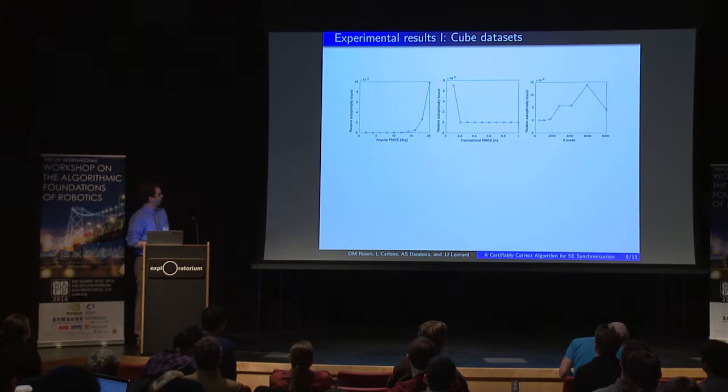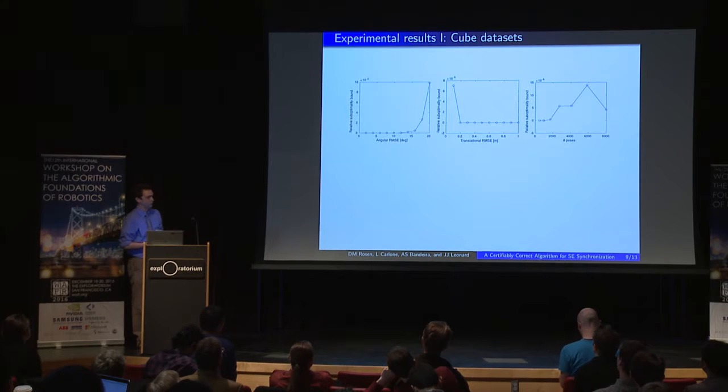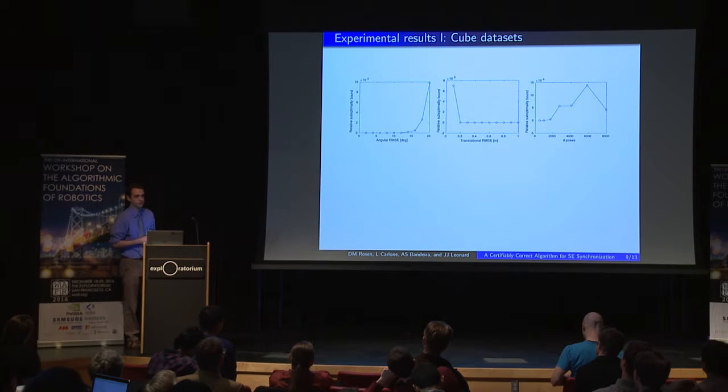Okay, so what this plot is showing is the relative suboptimality bound of the estimates recovered by our method SE-Sync as a function of varying the angular RMS error, the translational RMS error, and the size of the problems we're considering. The message here is that in pretty much all the experiments we've tried, this technique is essentially insensitive in terms of its exactness to the problem size and the translational noise levels.